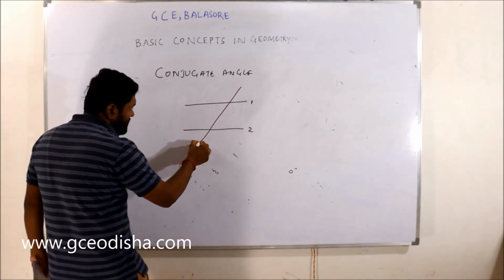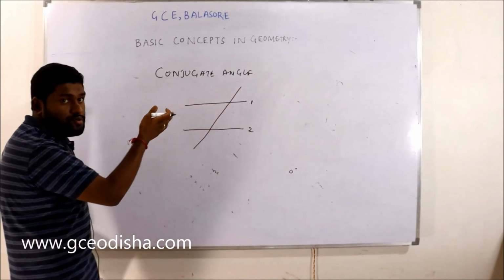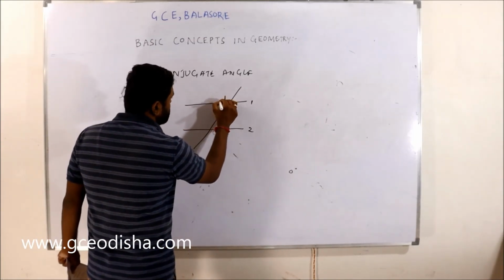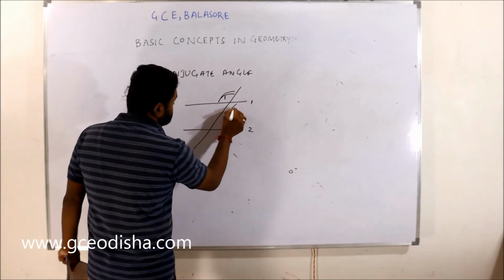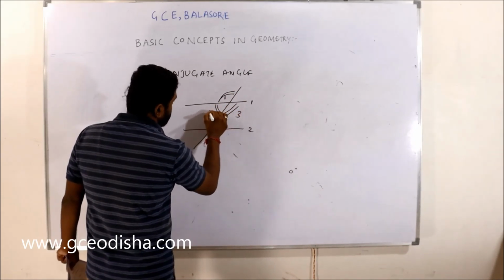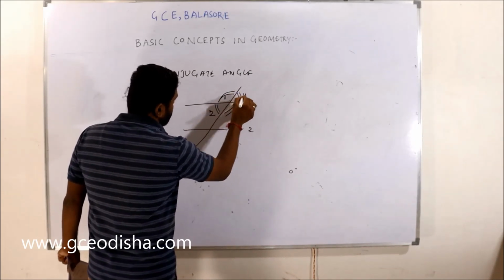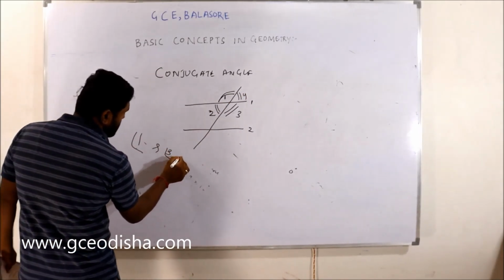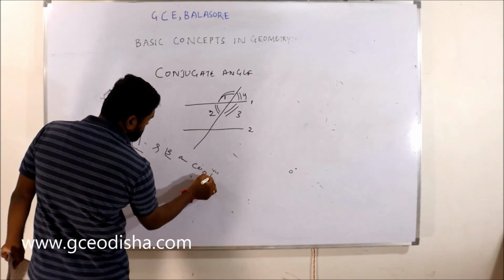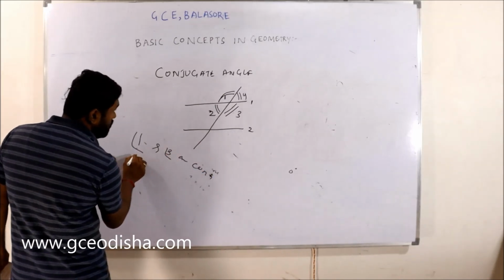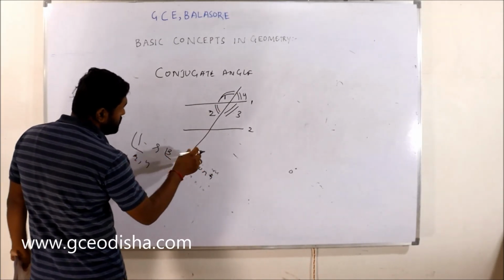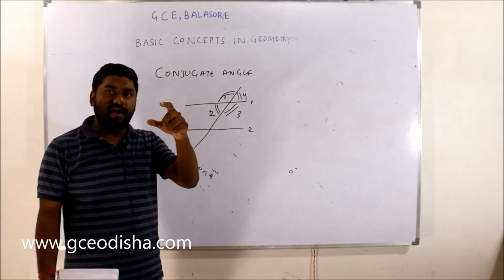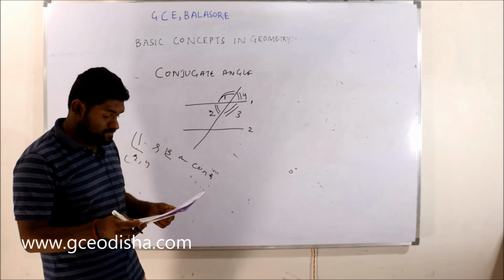If you draw a line which cuts between the two parallel lines, let's take this as angle 1 and this as angle 3, this as angle 2 and this as angle 4. Angle 1 and angle 3 are conjugate to each other, and angle 2 and angle 4 are conjugate. The opposite angles are known as conjugate angles, right?